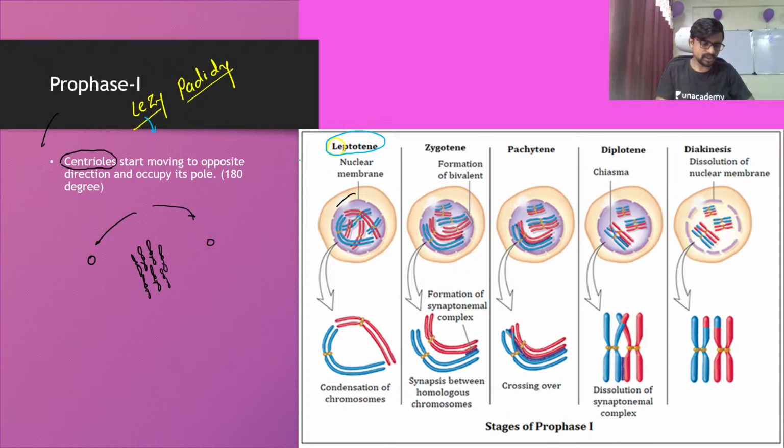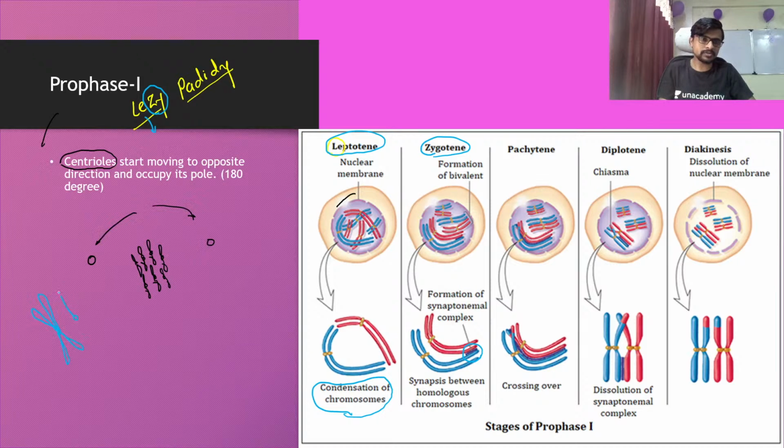In leptotene, if you see, the chromosomes are condensed and they are coming very close to each other. The second, ZY, stands for zygotene. Zygotene is the formation of bivalents. So the chromosomes are coming closer and they form an attachment between the two chromosomes. For example, this is one chromosome having a copy, and this is the second chromosome having a copy.